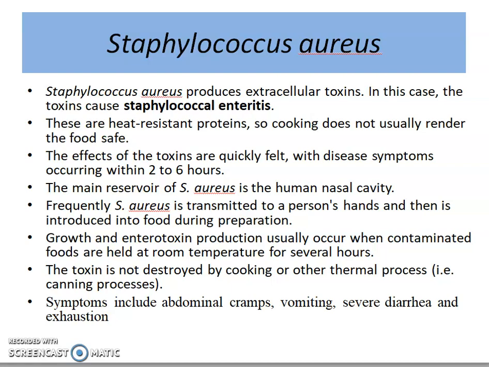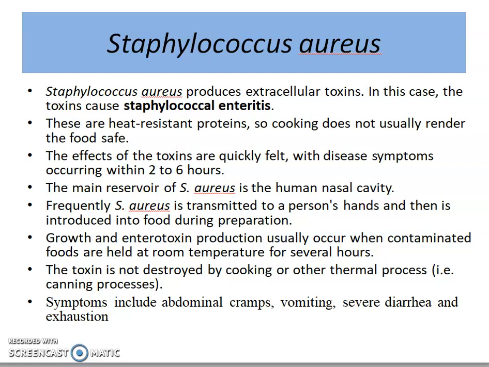By properly cooking or boiling the food, the Staphylococcus aureus might die. But the enterotoxin which Staphylococcus aureus has previously produced will remain, and it will result in diseases associated with Staphylococcus enteritis. Now, what is enteritis?